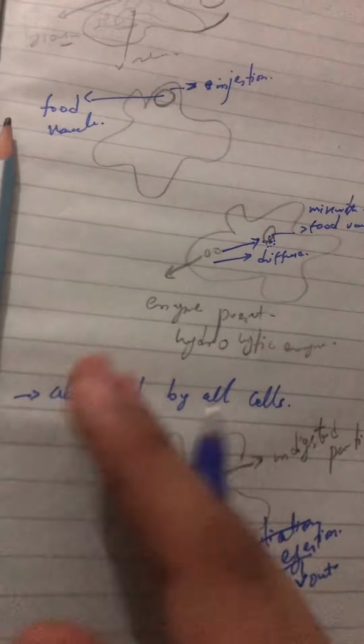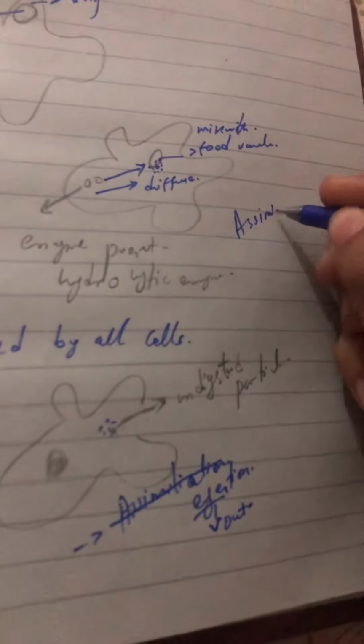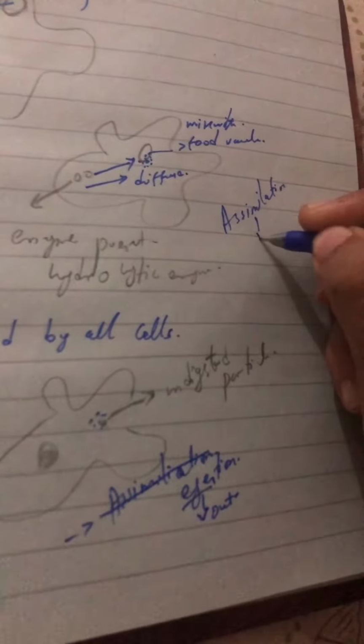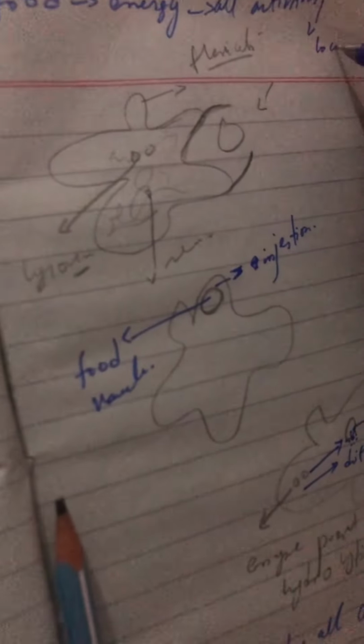Assimilation is the usage of the food particles. This is the food, and the cells will absorb the energy. From that energy, they will do all their activities like locomotion, respiration, cell division.